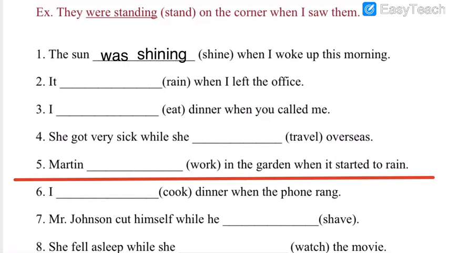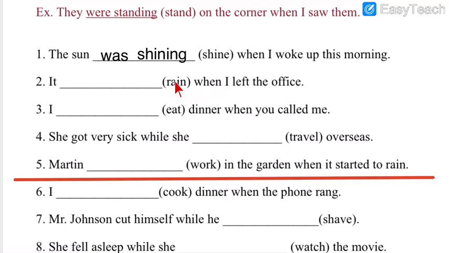Number 5. Martin dashed in the garden when it started to rain. So the verb given in the bracket, you can see here, W-O-R-K, work. Solve it. Your time starts now. 5, 4, 3, 2, 1 and 0.